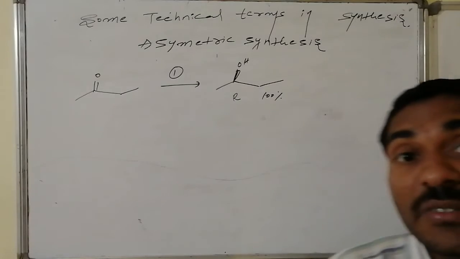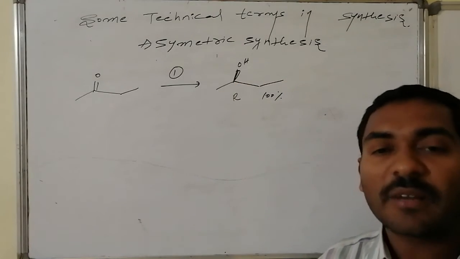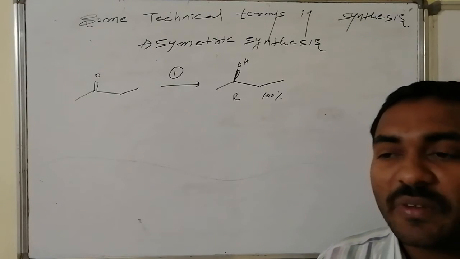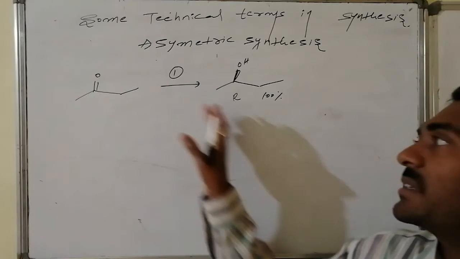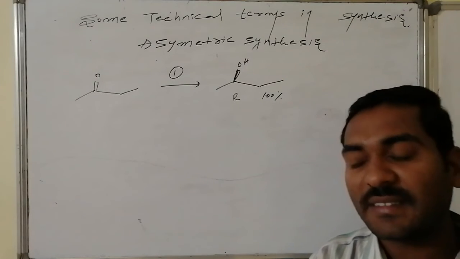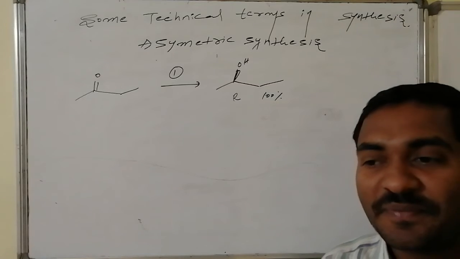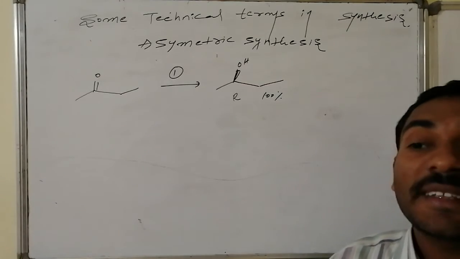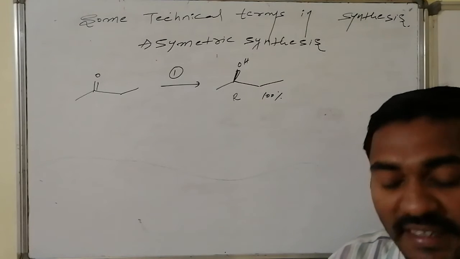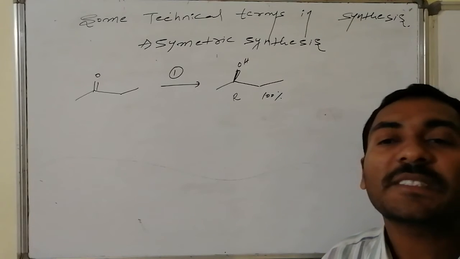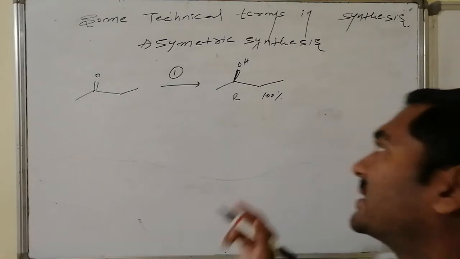Suppose if something else were to happen, then OH can be present on the dotted portion of the carbon. These two are enantiomers of one another, but only one is present at 100%. Symmetrical is converted to unsymmetrical, and it is asymmetric synthesis. In this asymmetric synthesis, only one compound is obtained; if the other were obtained, these two would be enantiomers of one another, and that enantiomer at 100% implies what? That is specific. Hence this reaction is said to be an enantiospecific reaction.